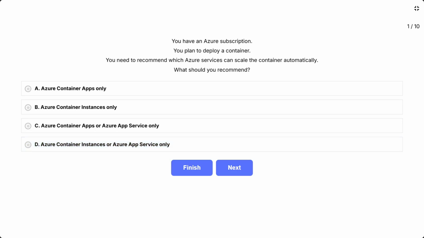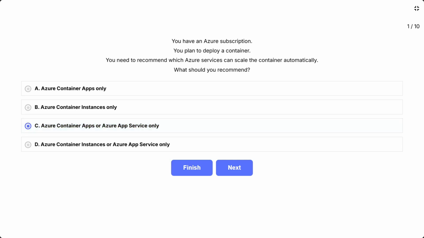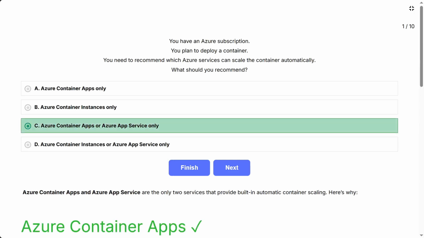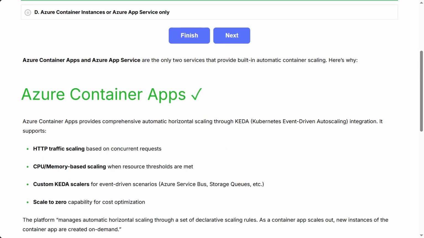This question tests your knowledge of which Azure Container hosting services provide built-in automatic scaling capabilities. The key word is automatically. You need services with native autoscaling, not manual scaling or custom solutions. The correct answer is Azure Container Apps or Azure App Service only. Azure Container Apps and Azure App Service are the only two services that provide built-in automatic container scaling. Here's why. Azure Container Apps.